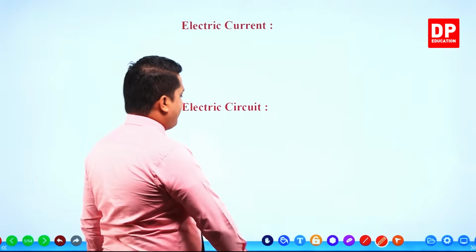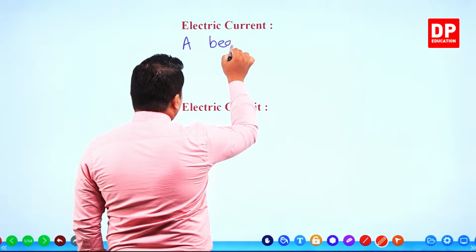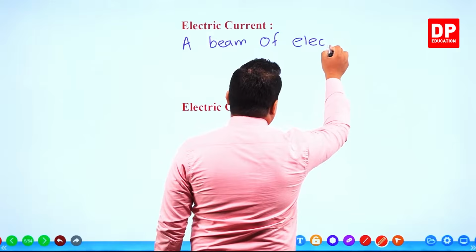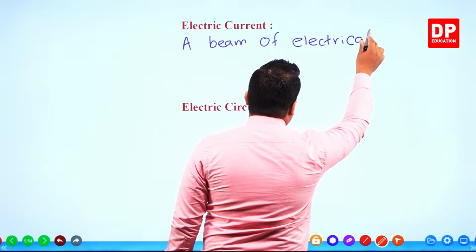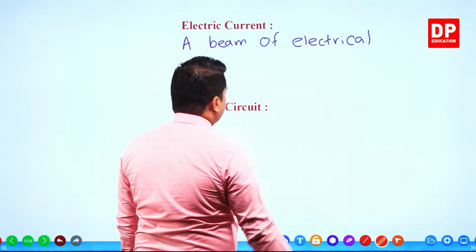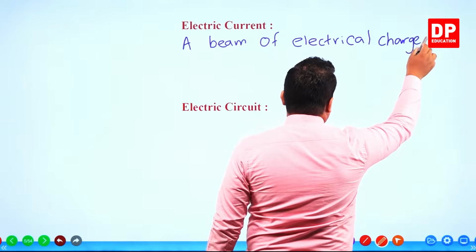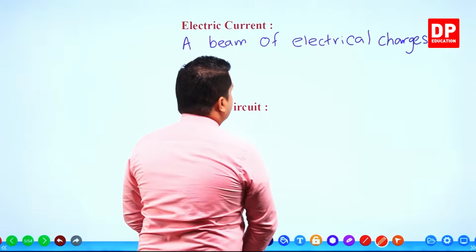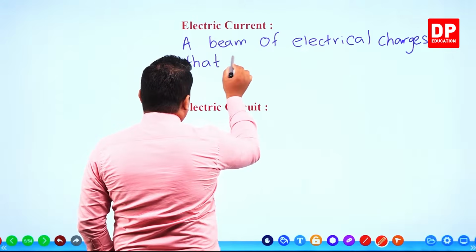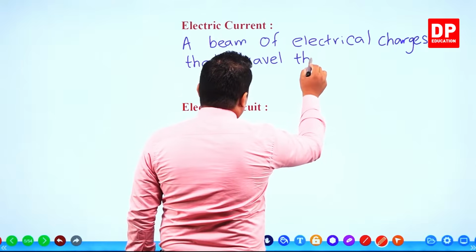So we can write: a beam of electrical charges that travel through a circuit.